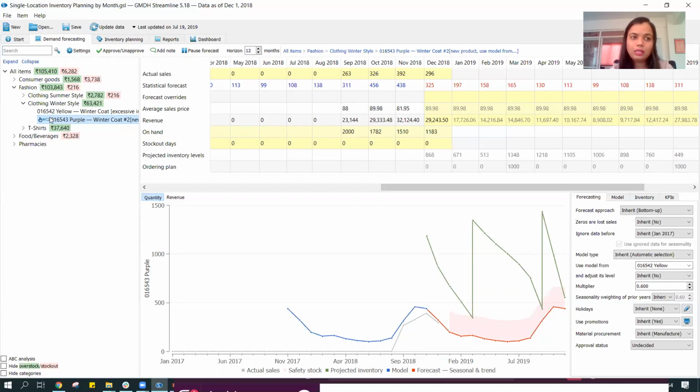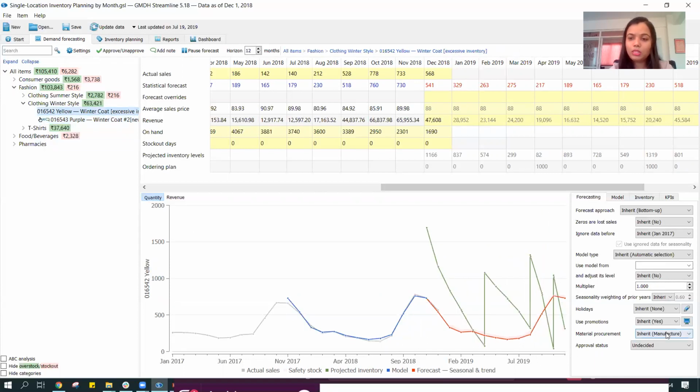And in case when I move into the process and I figure out, as a planner, that the forecast over here doesn't look right and needs more attention, then I can use this feature and specify this particular item as needing more attention.